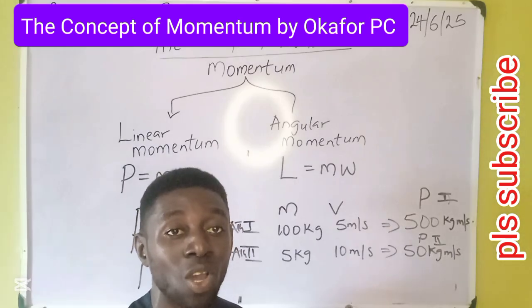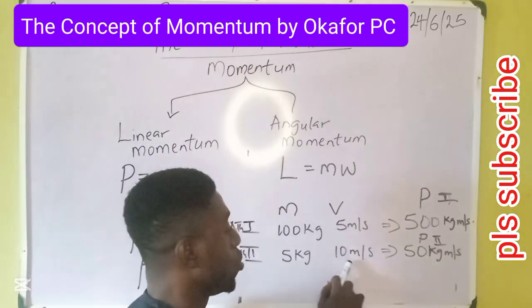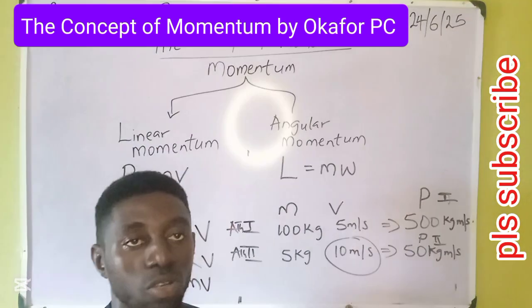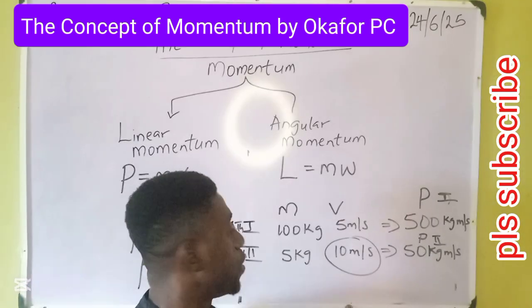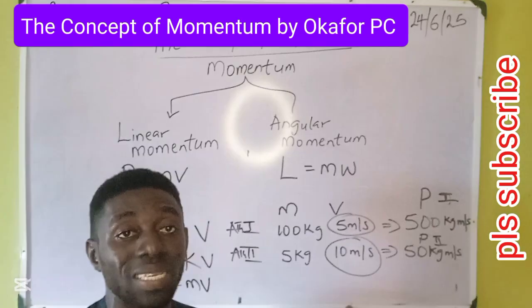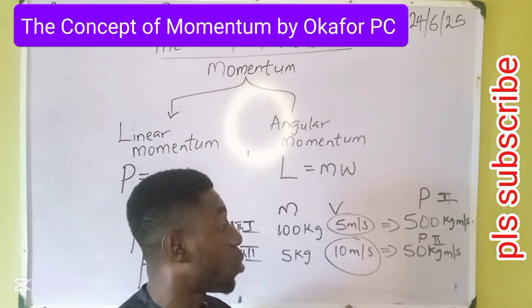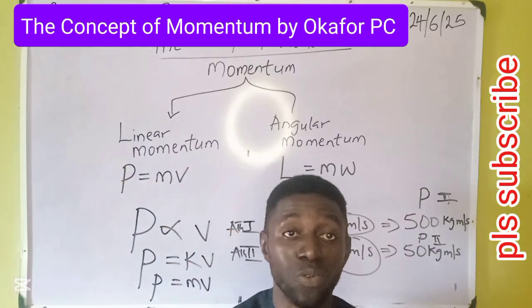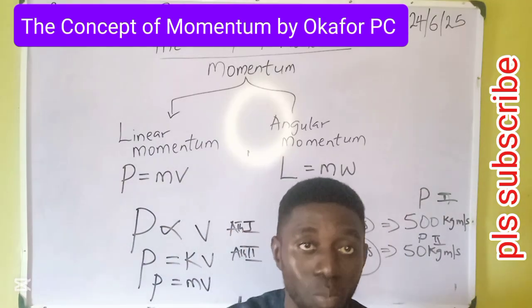But the question is, who won the race? Athlete 2, because he has a greater speed, 10 meters per second, while athlete 1 has a smaller speed of 5 meters per second. You can see athlete 2 is the winner of the race. But when it comes to momentum, athlete 1 is bigger. So in a race, we judge speed and not just the momentum.